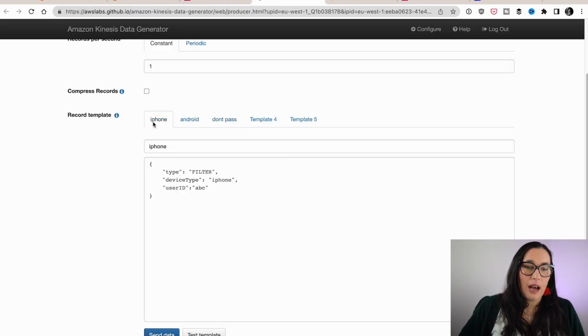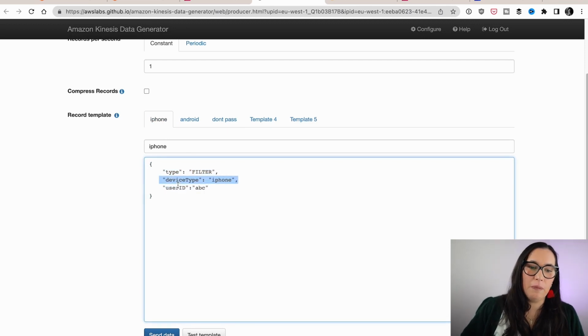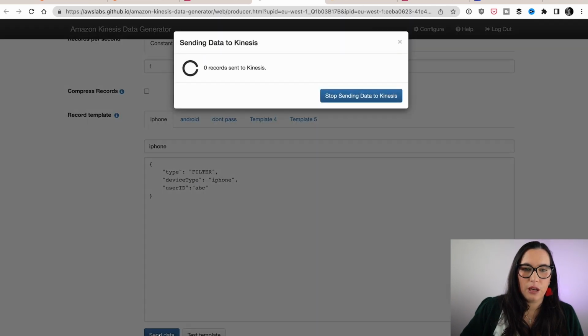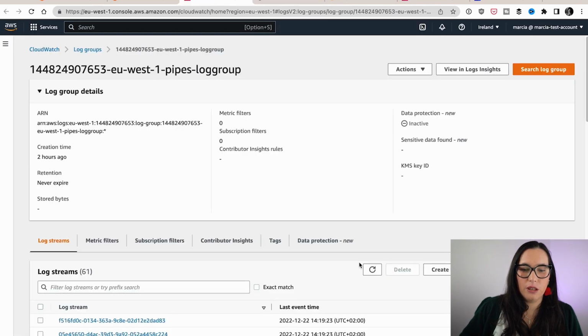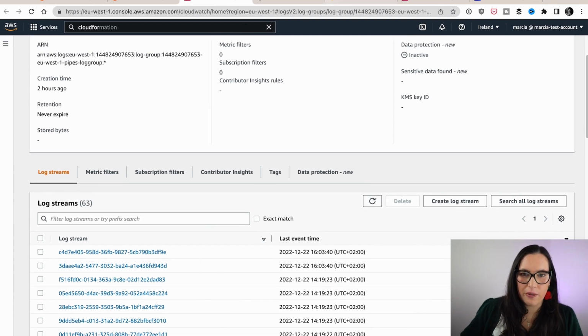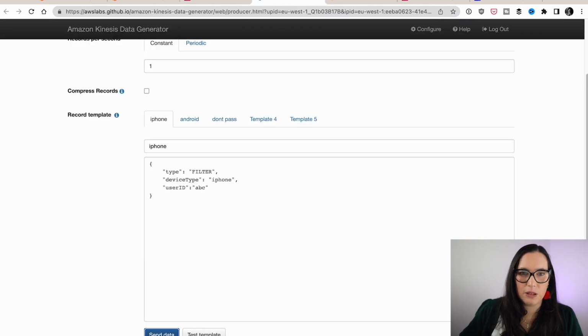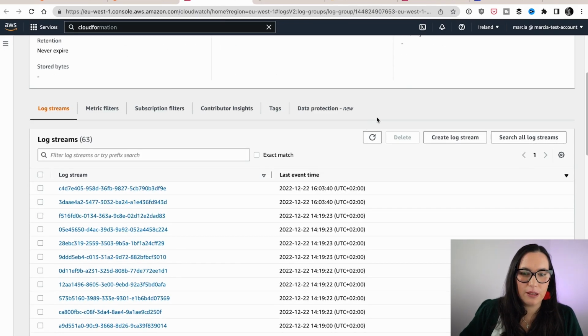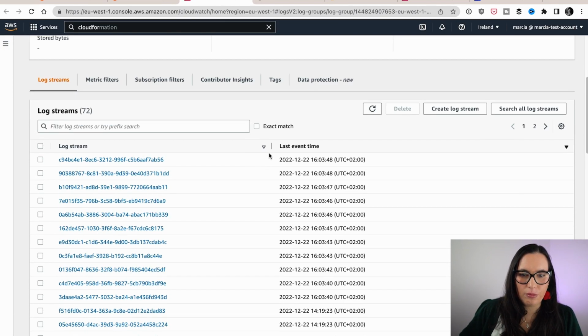Then I have the iPhone ones, and the iPhone has the type filter, and it has a device type, and it has a user ID here. So I can start sending this data, and we will see what happens. So let's start refreshing. So here the events are appearing. I will stop my Kinesis because I don't want to send a million events, but we have some.